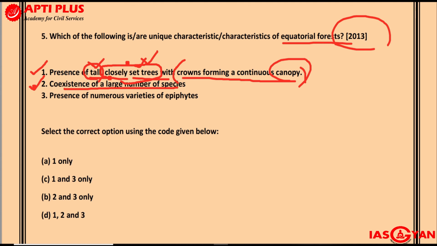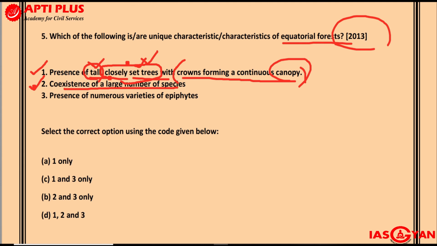The problem is that there are so many diverse species present in a small area, which makes lumbering not really economical, because you do not have all the economically valuable species present at one single place. You will have, let's say, one economically valuable species, something like mahogany, but the mahogany will be surrounded by many other species which might not be that valuable in terms of market value. So that is why lumbering is not a very popular activity in such areas. So the second statement is also correct.